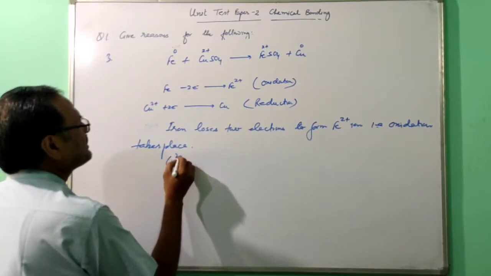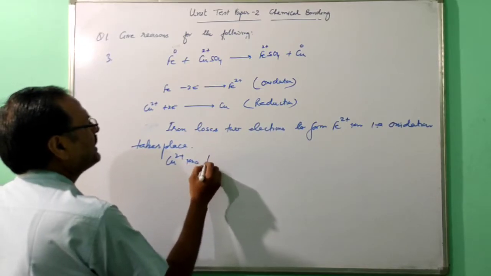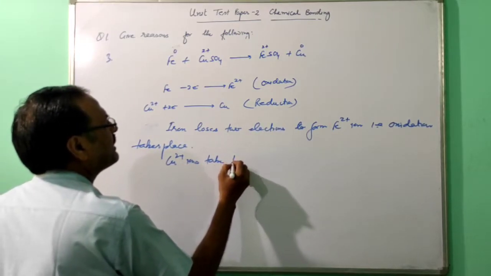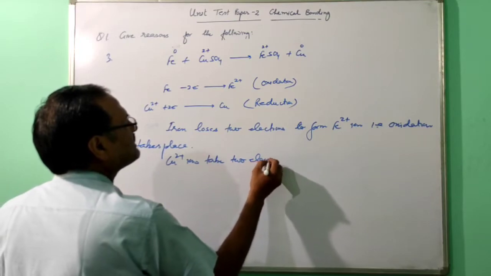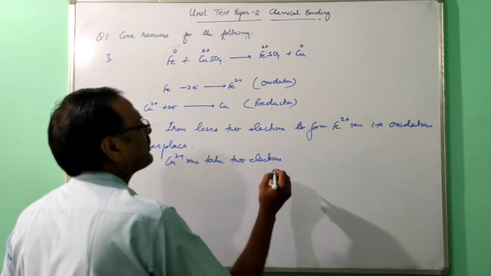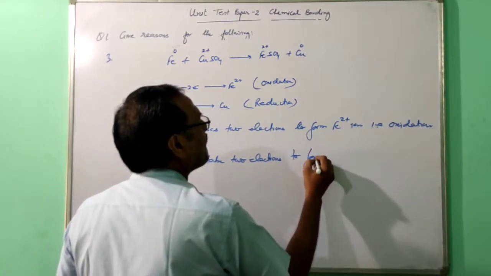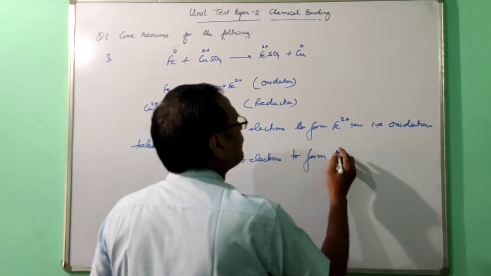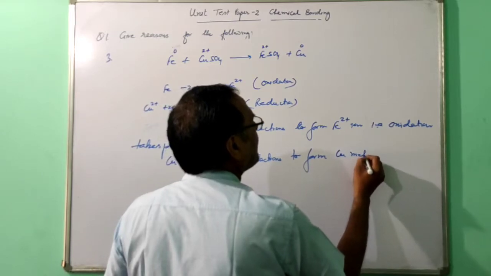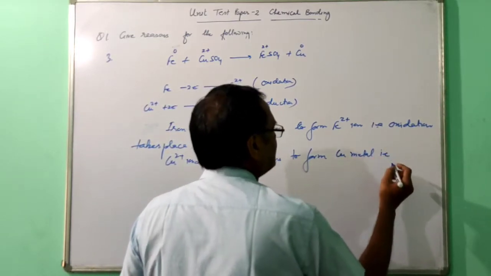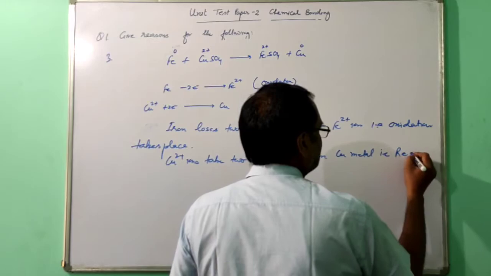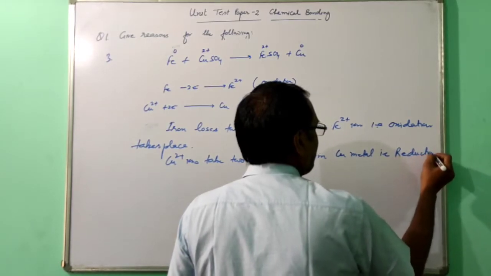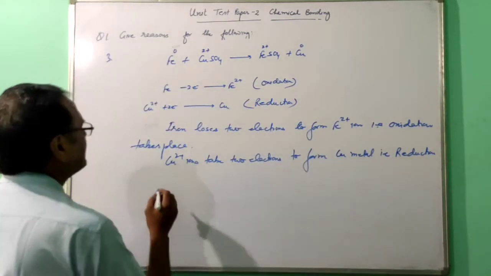Cu2+ ions take electrons to form copper metal, that is reduction takes place.